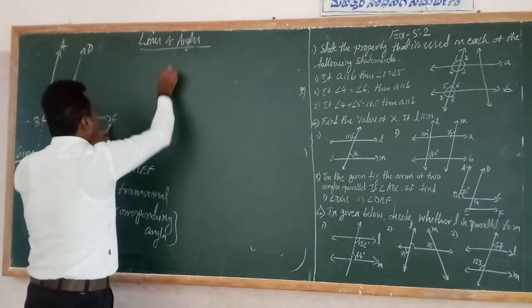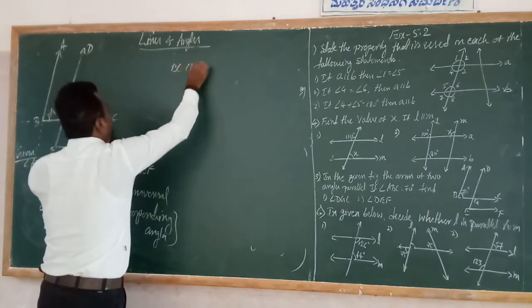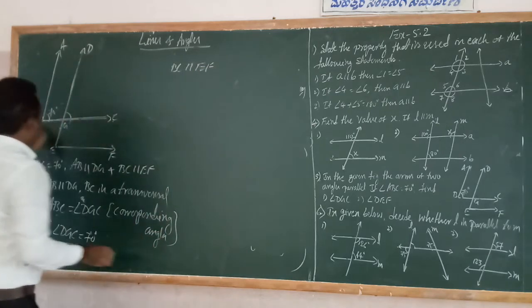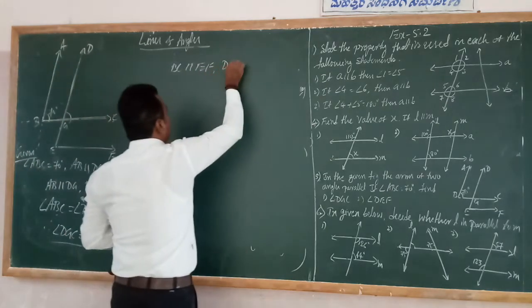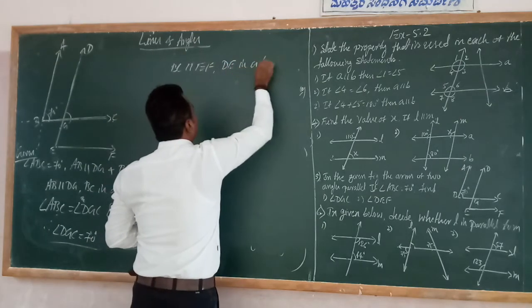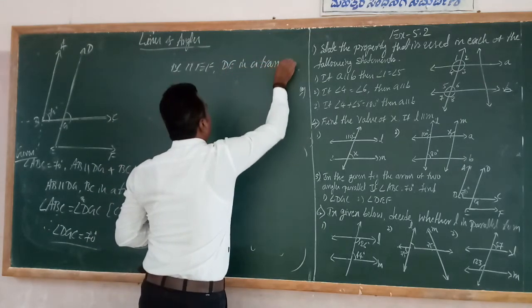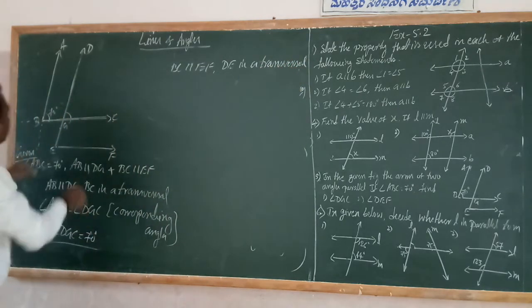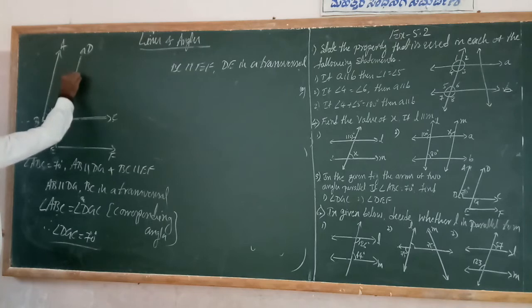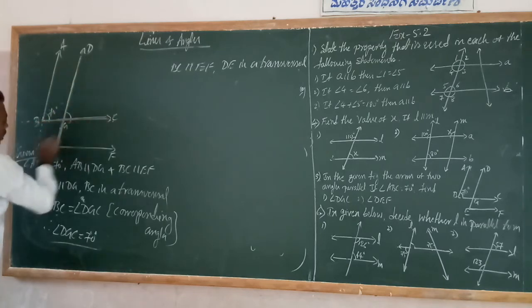Now BC is parallel to EF. If BC and EF are parallel, then DE is a transversal. DE is a transversal. Yes. DE is a transversal, and these are parallel.